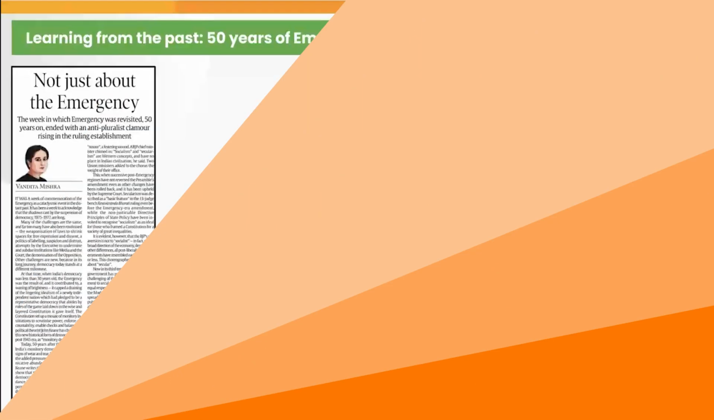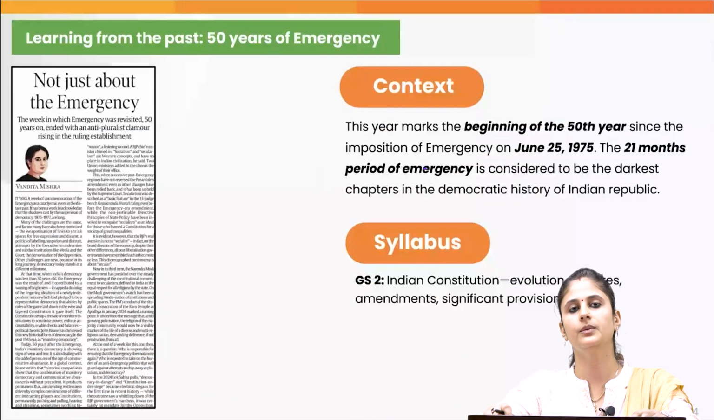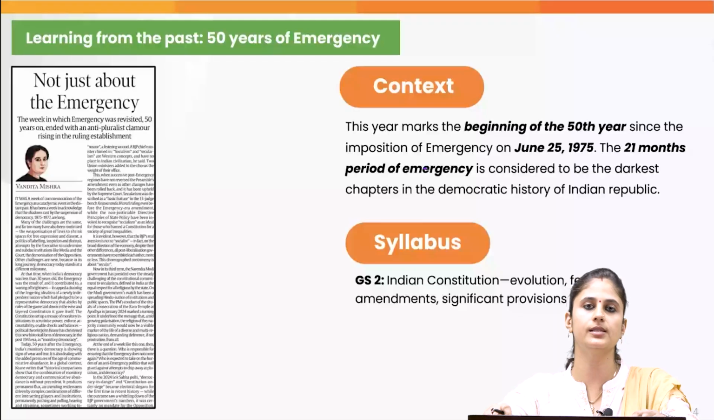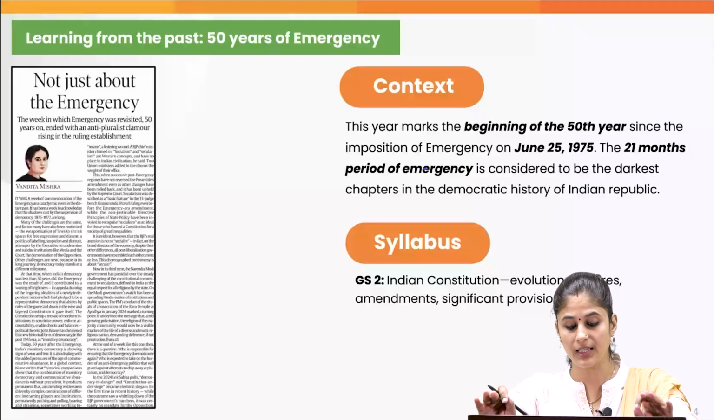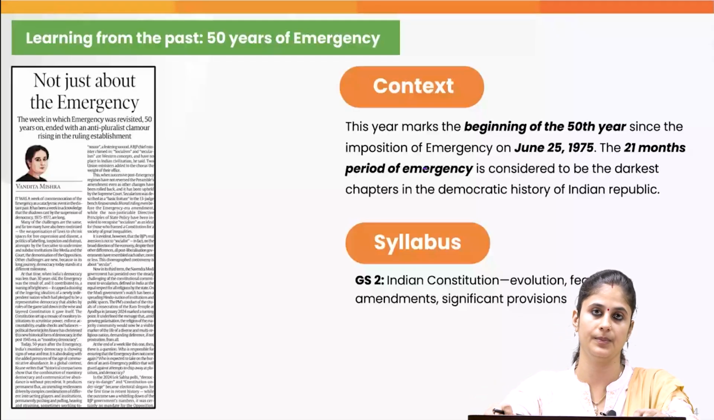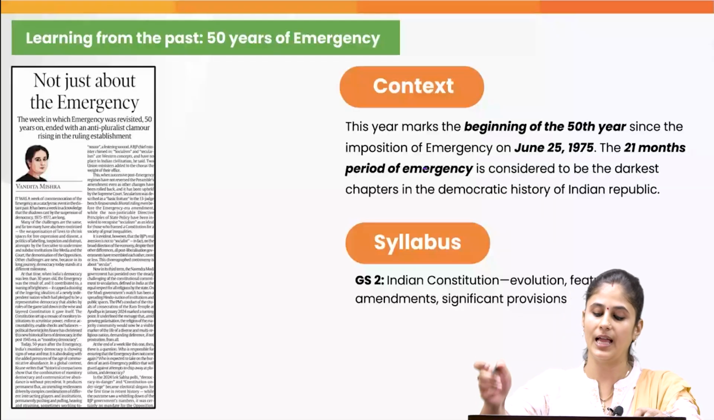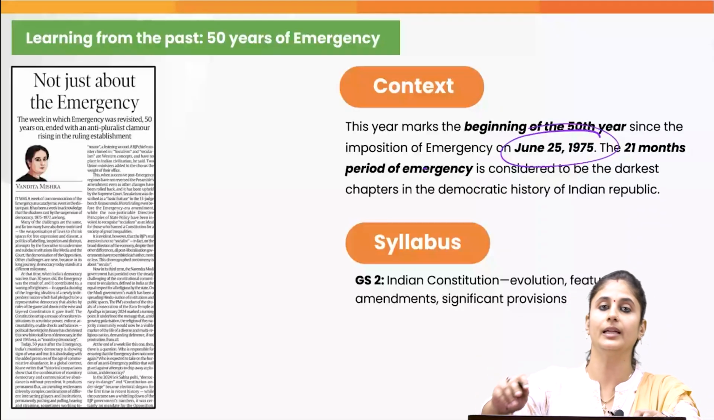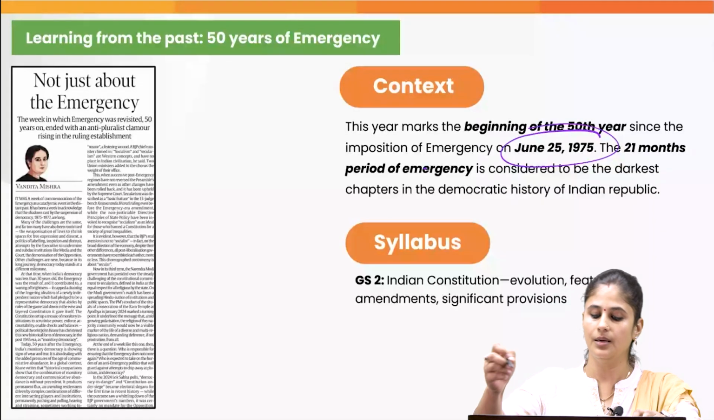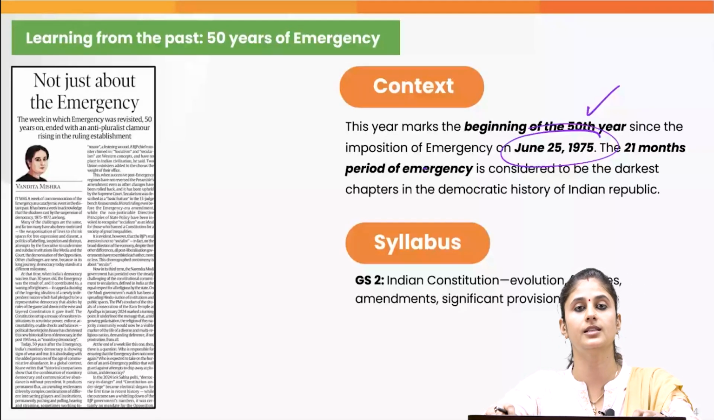So stay tuned. Now beginning with the first topic, wherein we'll try to understand what lessons we learned from the darkest chapter of our democratic history. I'm basically referring to the national emergency which was proclaimed way back in 1975. This year marks the beginning of the 50th year since the national emergency was proclaimed.